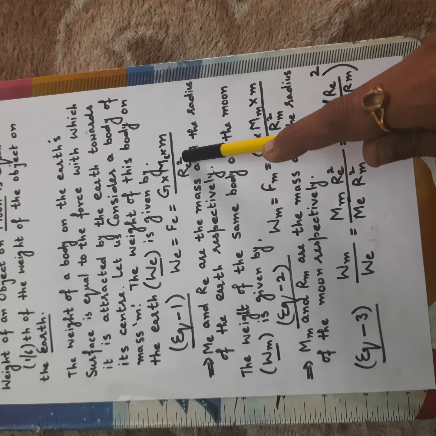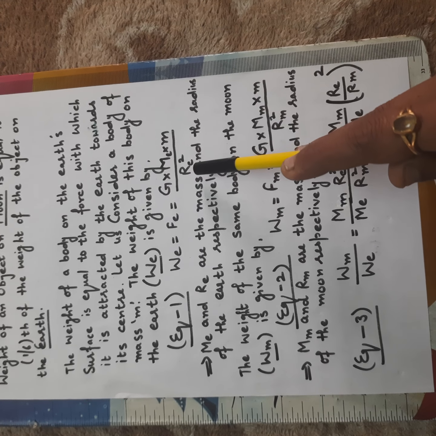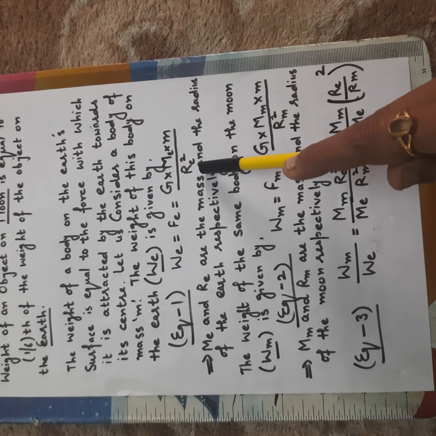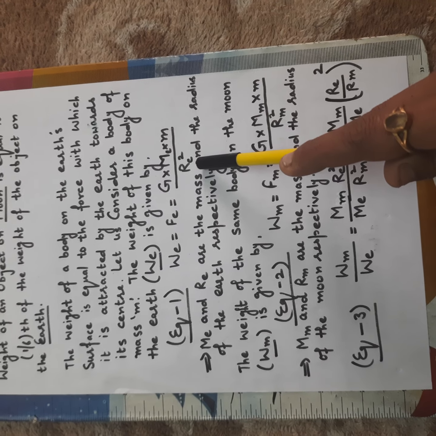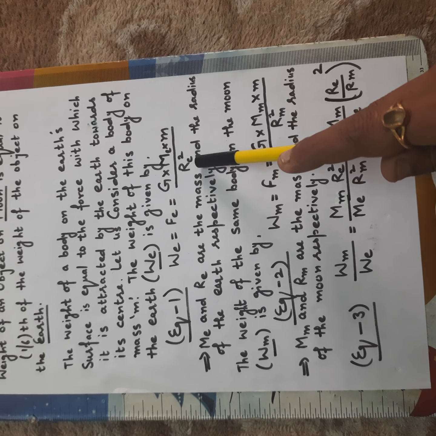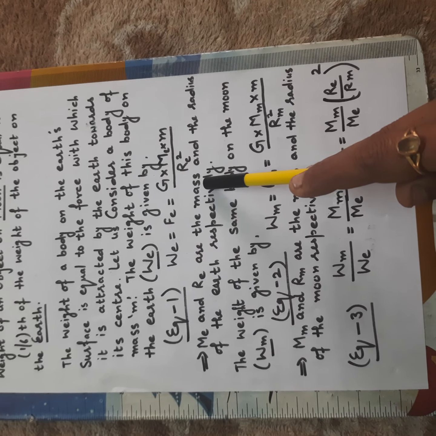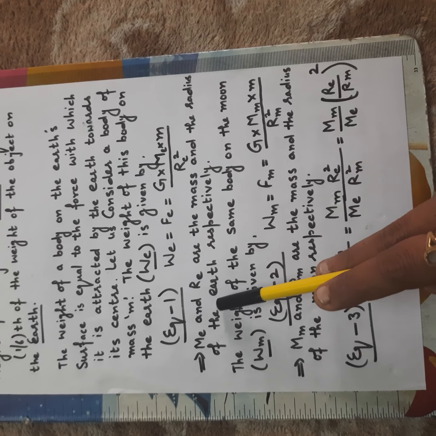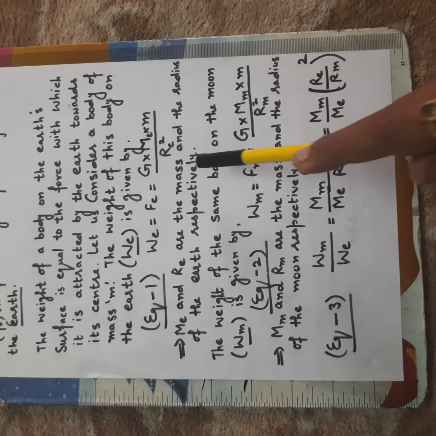Because earth is much bigger than the other bodies, we take the radius of earth here. ME and RE are the mass and the radius of earth respectively.